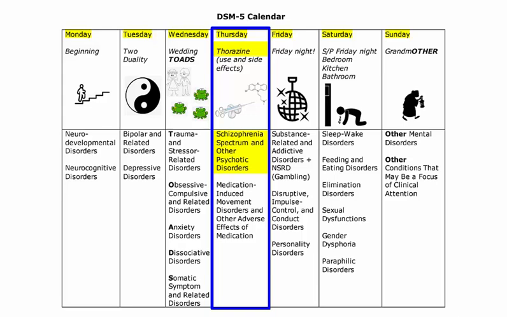Furthermore, every time we use medications, we must consider their potential side effects. Since thorazine is one of the first-generation antipsychotics, we always have to keep in mind at least extrapyramidal side effects. Hence, we're also going to associate thorazine Thursday with the diagnostic category of medication-induced movement disorders and other adverse effects of medication.